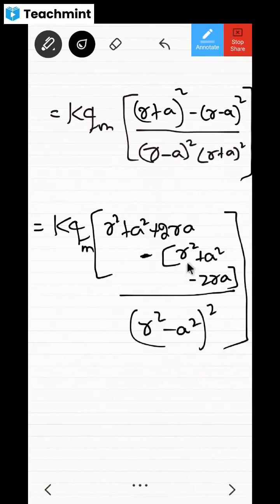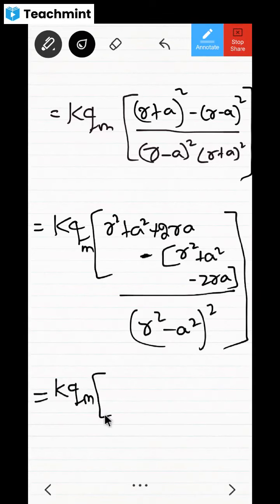All these steps have been done in so much less space, but I hope you will understand them as we proceed. This is A plus B whole square, that is A square plus B square plus 2AB, then minus, and inside that A minus B whole square, that is A square plus B square minus 2AB. Then I am going to break open the bracket, that is going to be KQM.